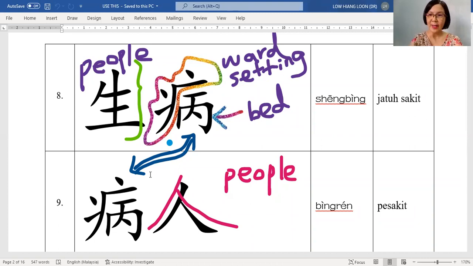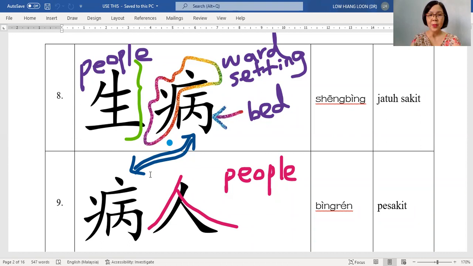The next one, number 9. It is the same character as the second character of number 8. You just say this is 病. Same as number 8.